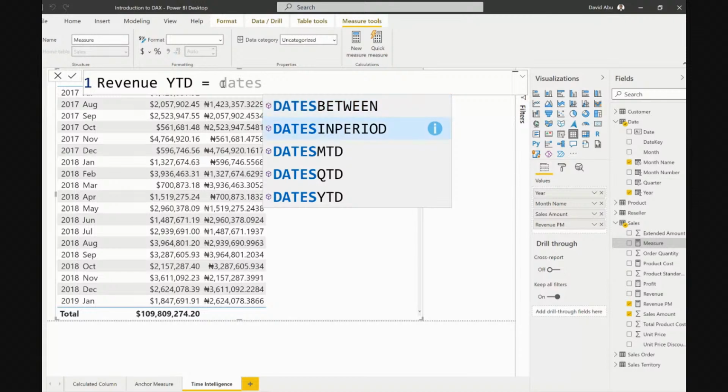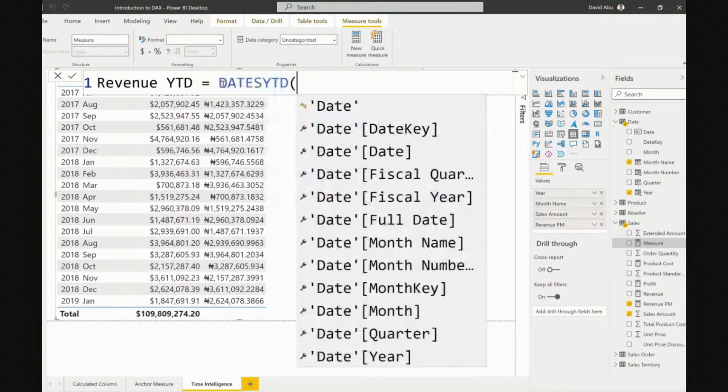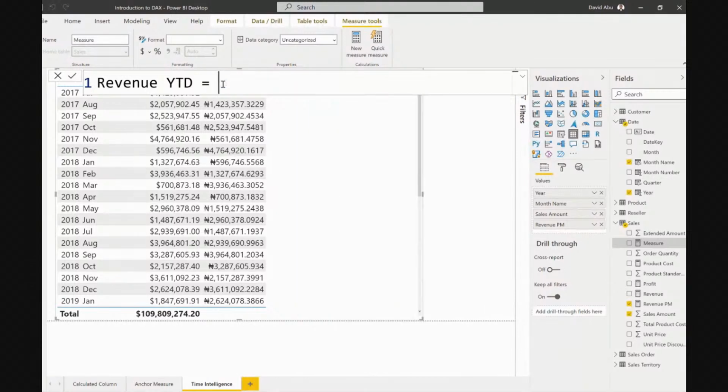Date YTD immediately is asking us for, okay, sorry, there are two ways. There's total YTD, and there is date YTD. If you are using total YTD, you have the calculate embedded in it. If you are using date YTD, you have to start with calculate before you do it. Let's go with date YTD first, and for that you have to start with calculate.